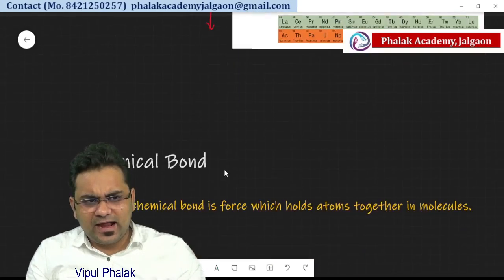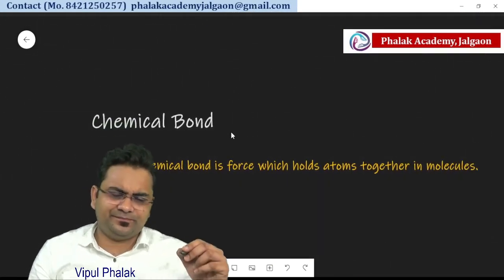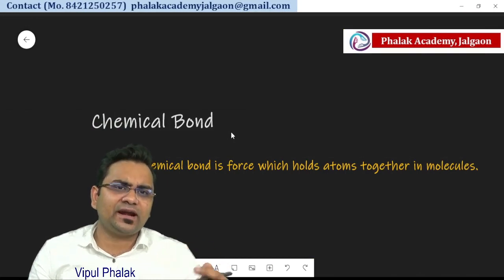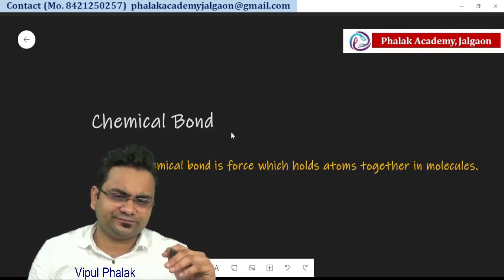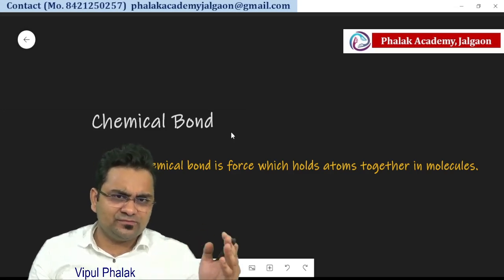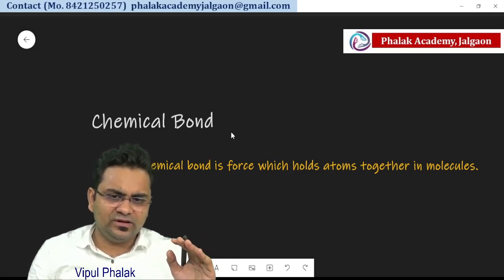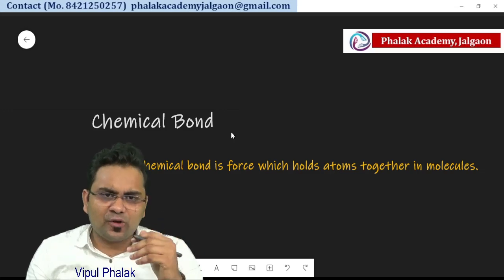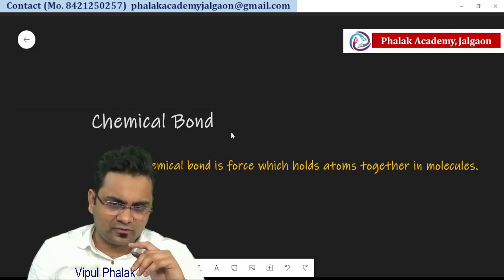If the atom is unstable, it will try to obtain stability, and it will be possible in two different ways: either transfer of electron or sharing of the electron.